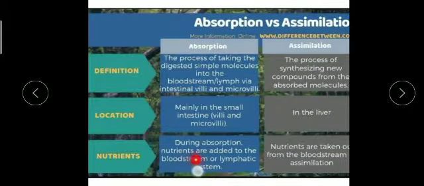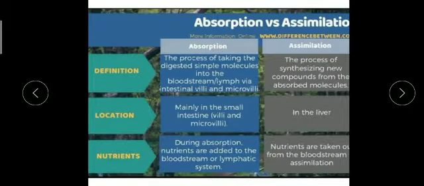First I am reading absorption for you, children: the process of taking the digested simple molecules, in the form of proteins, glucose, and fats, into the bloodstream, our blood vessels by blood, and lymphatic vessels by lymph, through intestinal villi and microvilli.